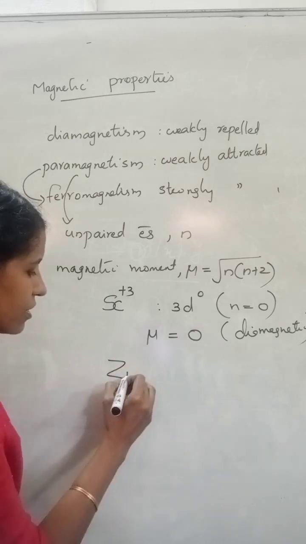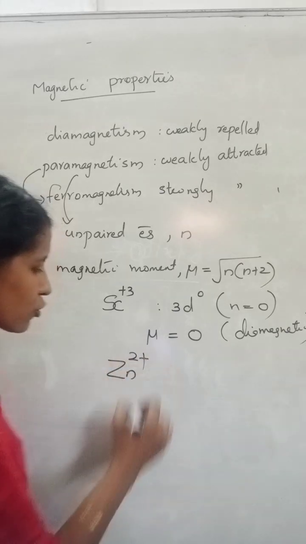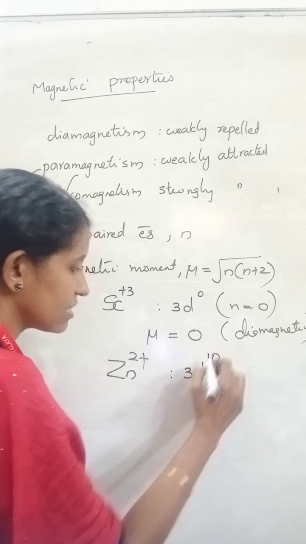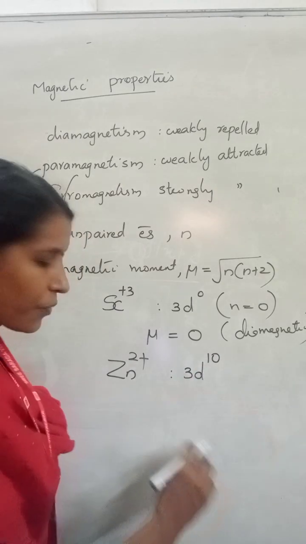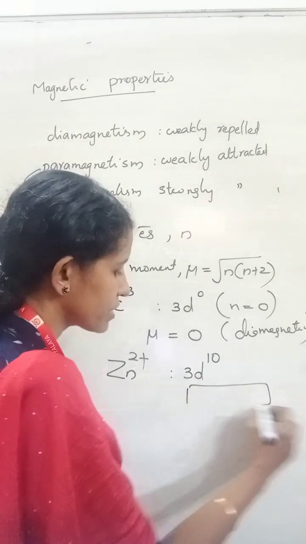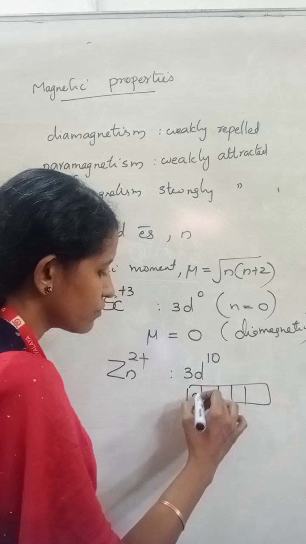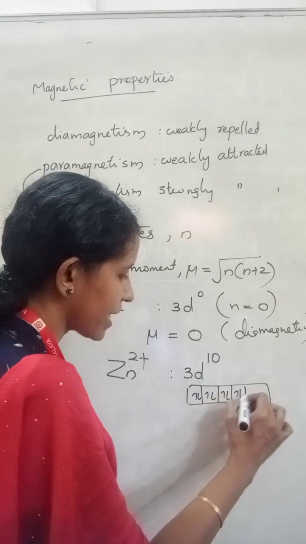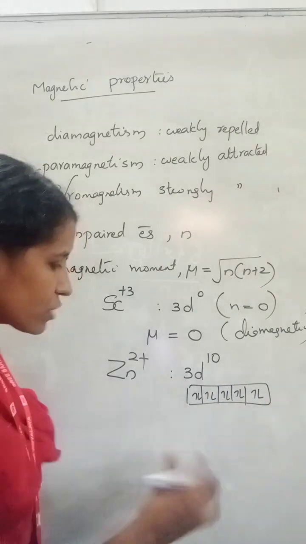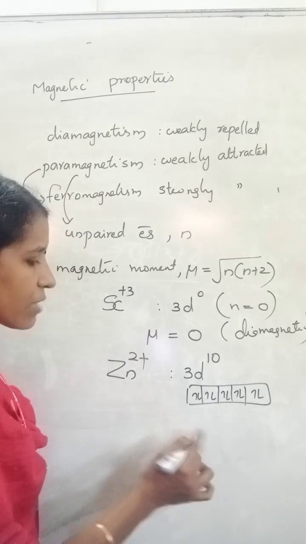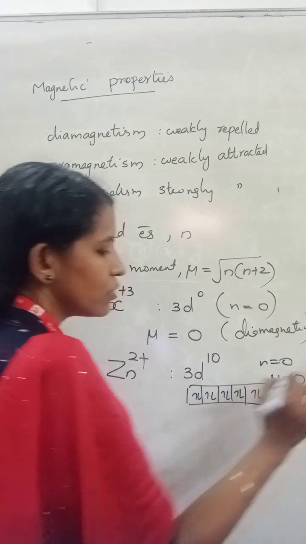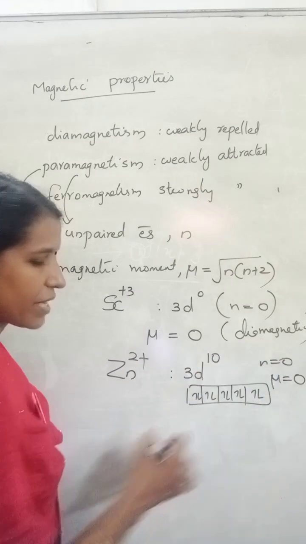Another example which is not paramagnetic is zinc 2 plus. We know zinc's configuration is 3d10 4s2, so zinc 2 plus is 3d10. All the d orbitals are fully filled with 2 electrons each, so all the electrons are paired, their spin motion gets cancelled, net spin equals 0, so there is no magnetic moment. Number of unpaired electrons equals 0, so magnetic moment equals 0, and they are diamagnetic.